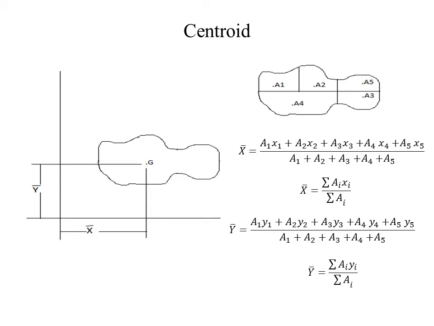So we have to note that x bar is the distance of the centroid from the y axis and y bar is the distance of the centroid from the x axis. Clear?